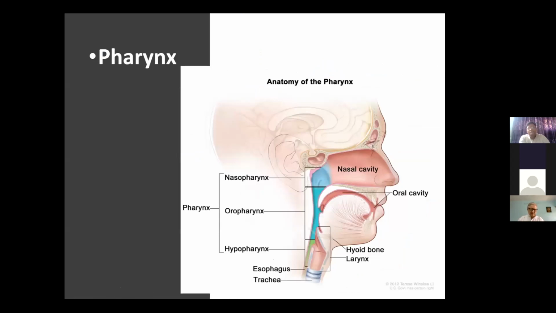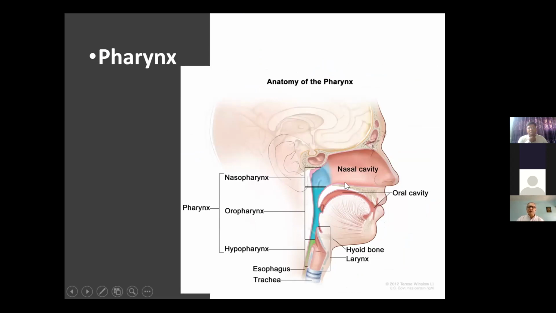Now these are the terms used in modern science language. As we have discussed, the pharynx is the back part of the nasal cavity. Where the nasal cavity ends, the pharynx starts. There are three aspects of the pharynx. One is called the nasopharynx, which is located just behind the nasal cavity. There is the oropharynx, a part of the throat located just behind the oral cavity. And the hypopharynx is just below the oropharynx. So these are the three parts of the pharynx, or what we call the throat.